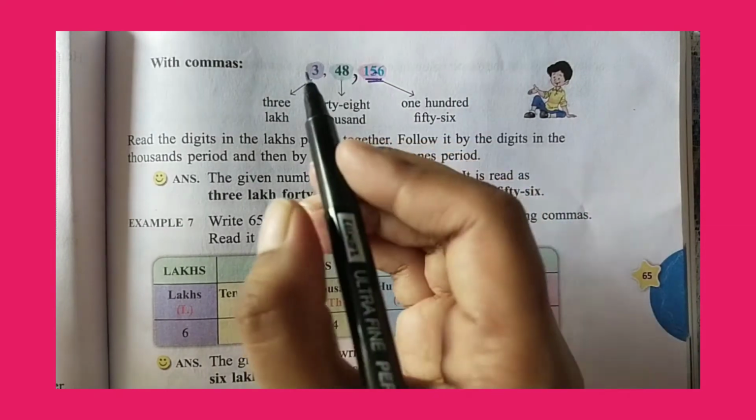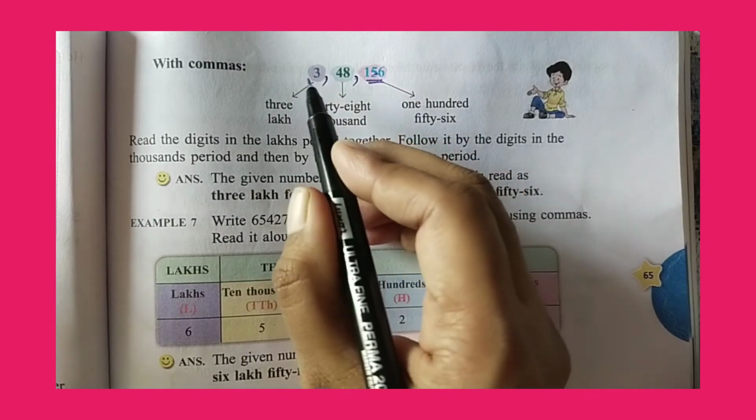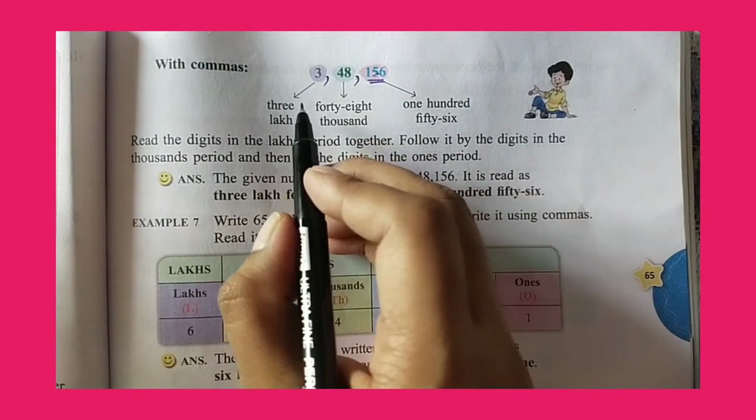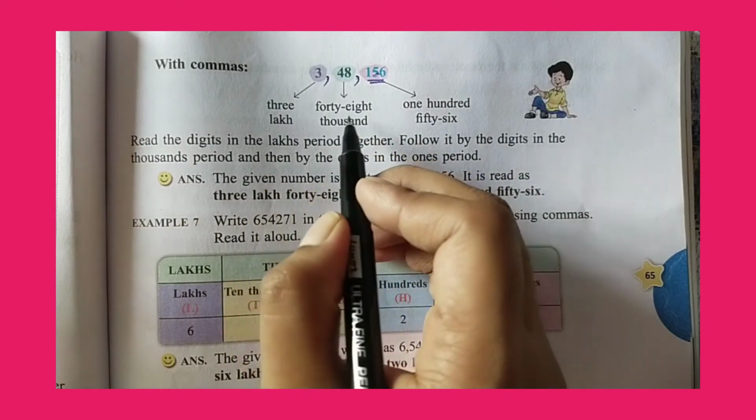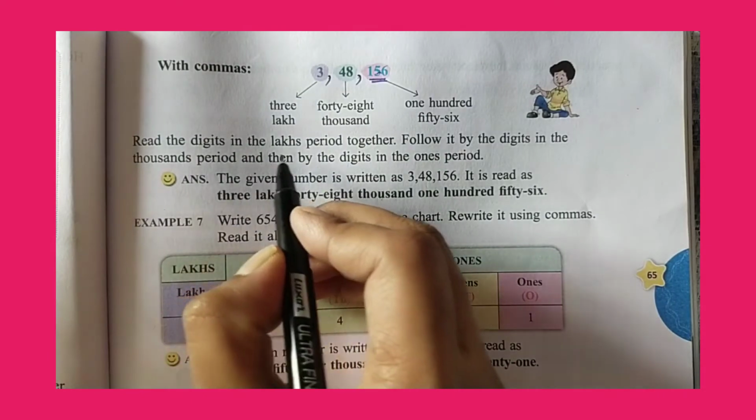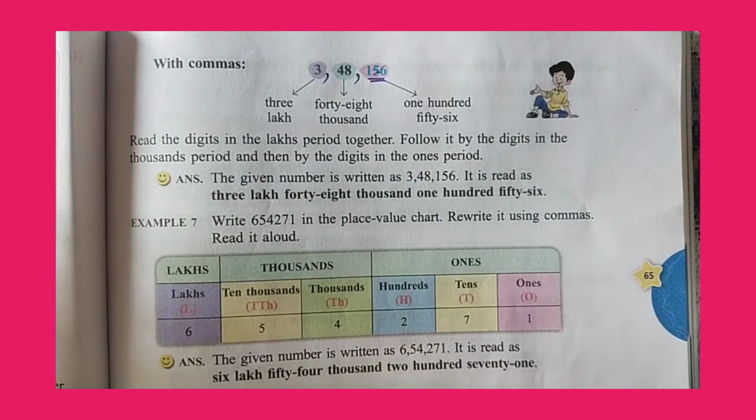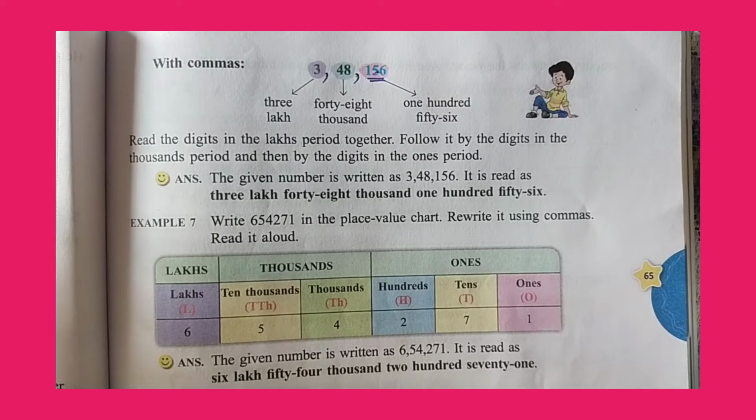We put a comma. And after the thousands period, again we put a comma. So with commas, we write 3,48,156. Read the digits in the lakhs period together. Follow it by the digits in the thousands period and then by the digits in the ones period.